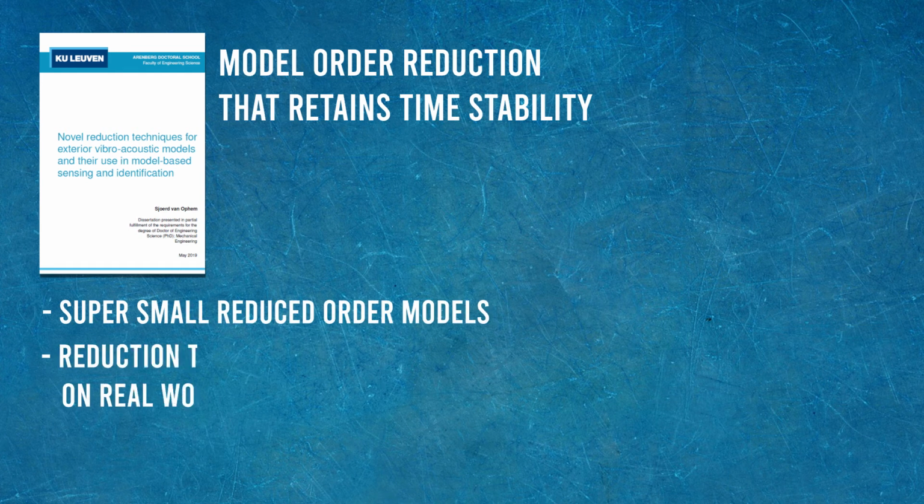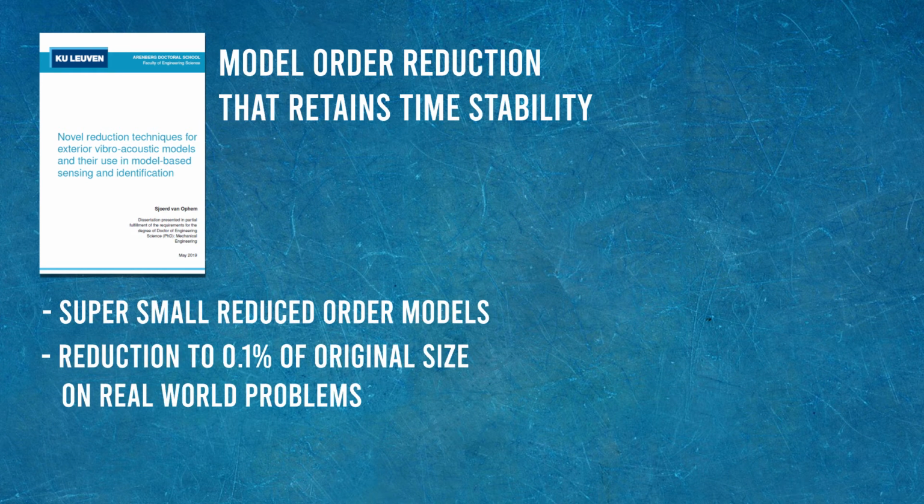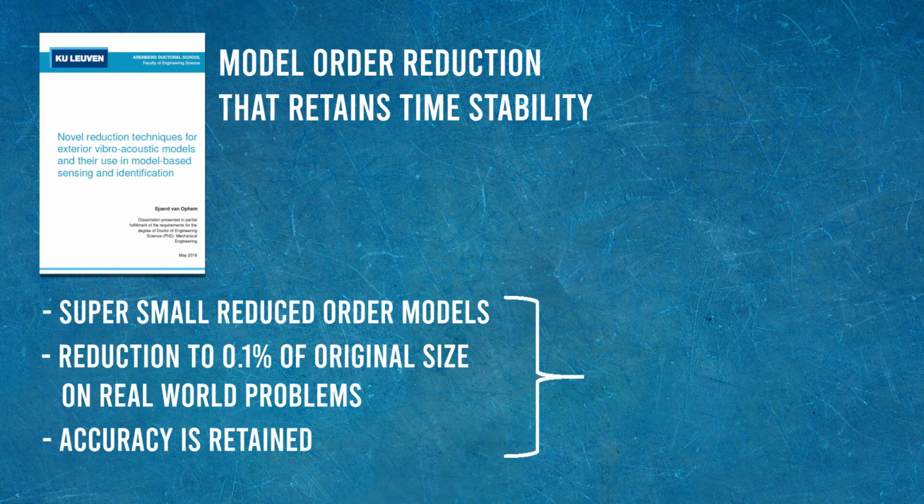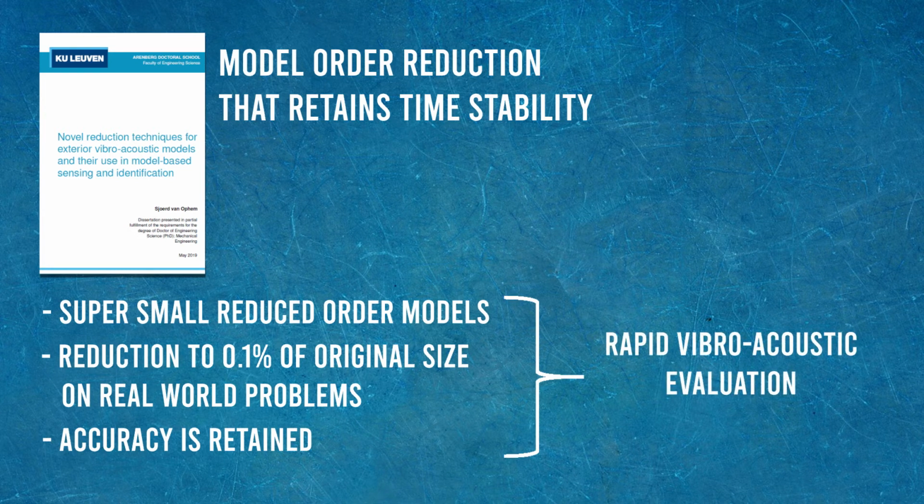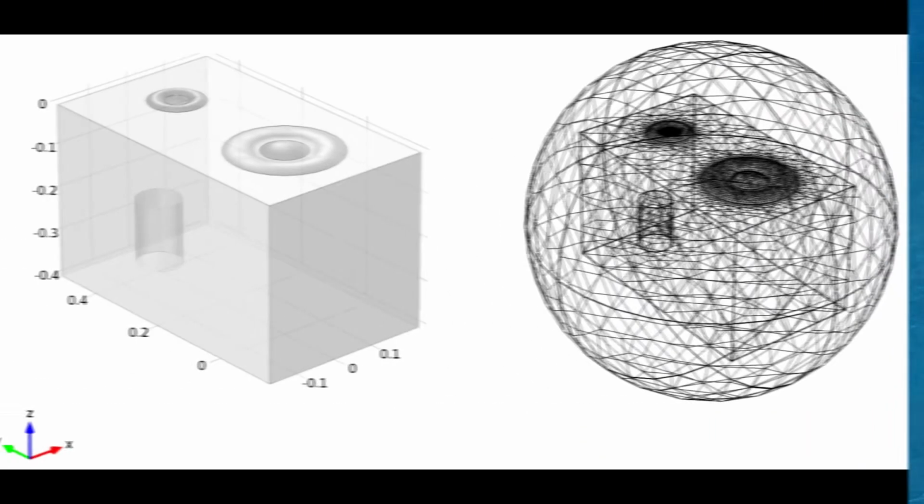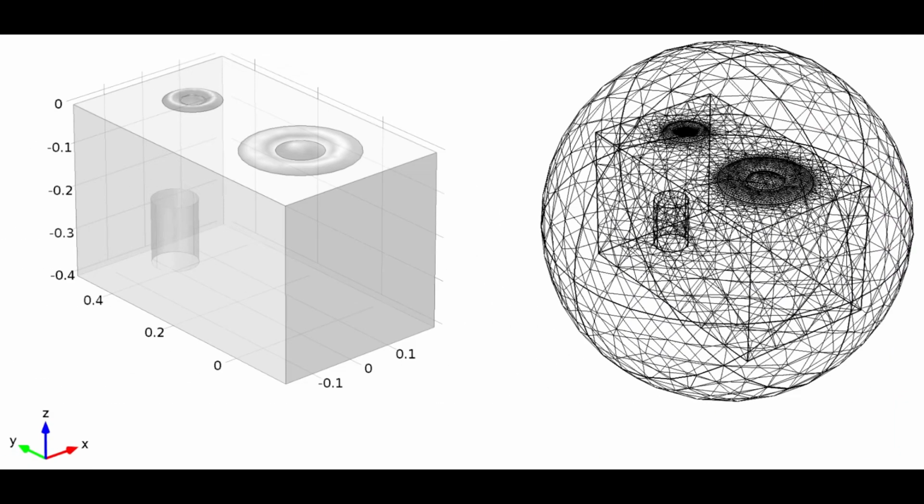To give you an idea, from models with tens of thousands of variables to less than 100 variables, while retaining the desired accuracy. By itself, this is already a very useful result, since it gives scientists and engineers a tool for the rapid calculation of complex vibro-acoustic models. An example could be the detailed modeling of a speaker cabinet for designing the best possible sounding speaker.